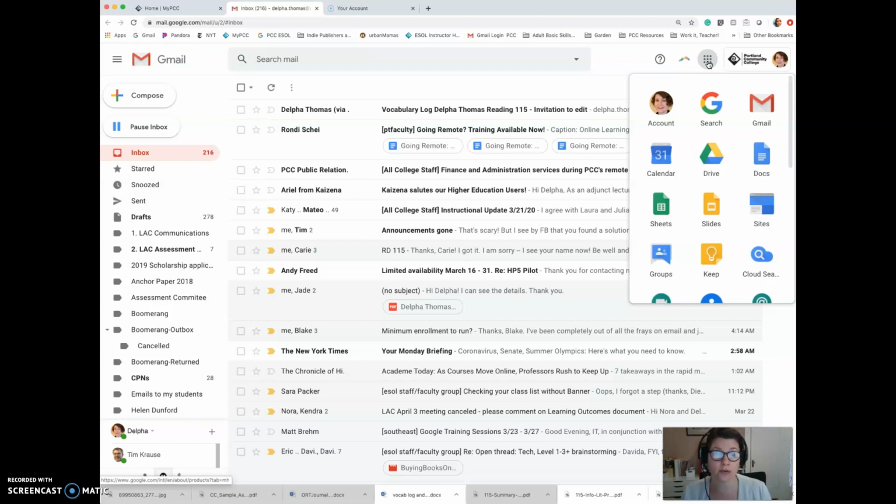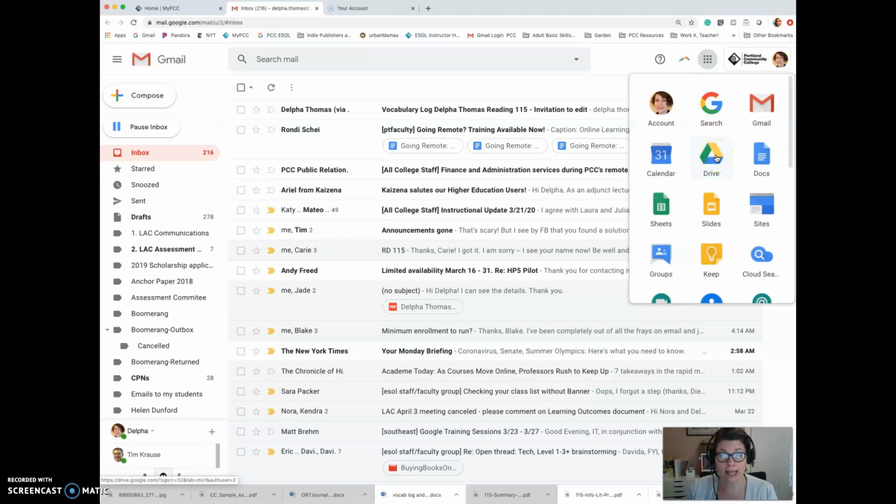And as you go on through the rest of your college courses, your other teachers will probably require you to make slideshows and documents and all kinds of things. Well, the Google Drive is a great place to find apps. If you don't have Microsoft Word on a computer at home, or you don't have PowerPoint, that's okay. Google provides these applications for free in our Gmail at PCC. So go ahead and click on your drive.